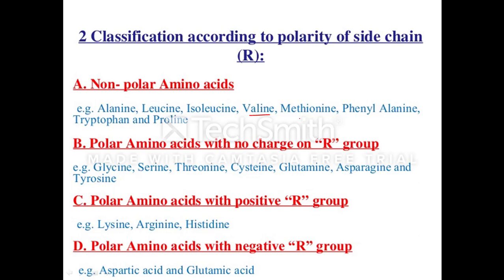Both proline and hydroxyproline have a secondary amino group, that is, two carbon atoms attached to NH. It's not NH2; instead you have 2 carbons attached to NH, and they are substituted amino acids. The rest of the 19 amino acids are designated as alpha amino acids, but not proline.